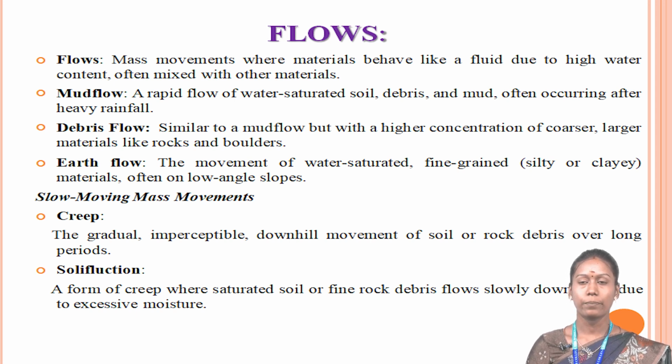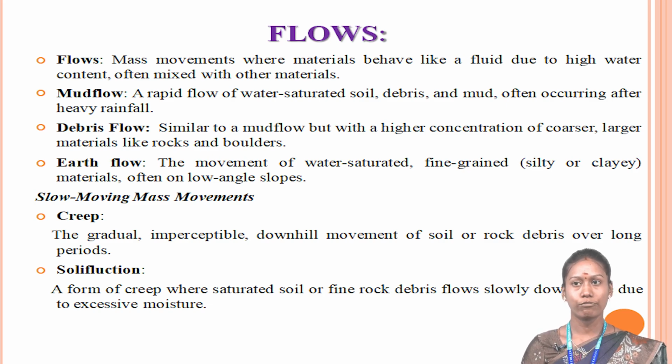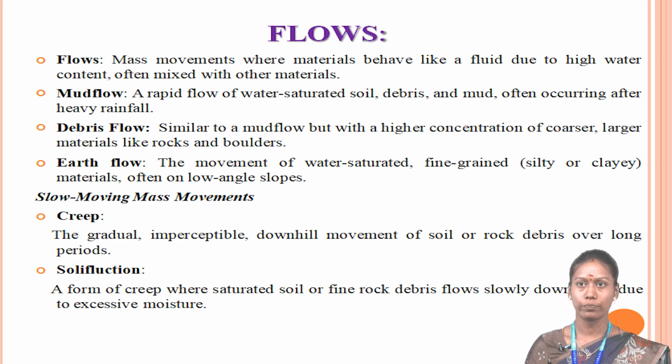Then this picture represents the flows. Flows means when the material behaves as a fluid, then only it will come under flow. The first picture represents the earth flow and the second one is mud flow or debris flow. Then creep. Creep comes under the slow moving mass movement, whereas rock slide and the falls come under the rapid moving mass movement.